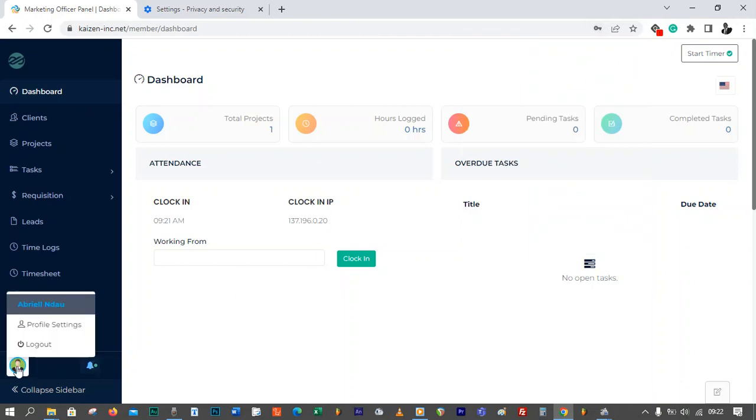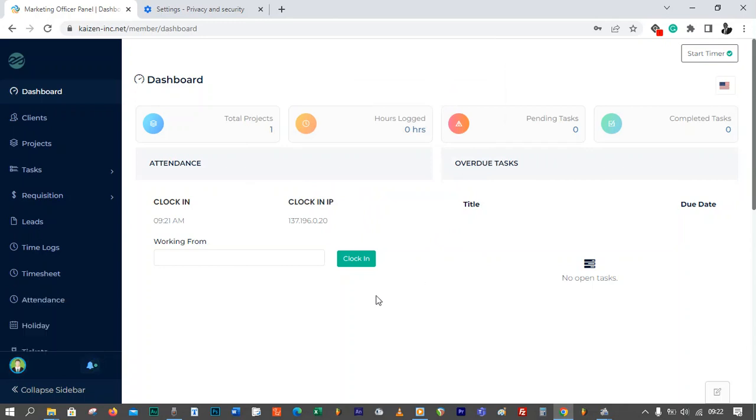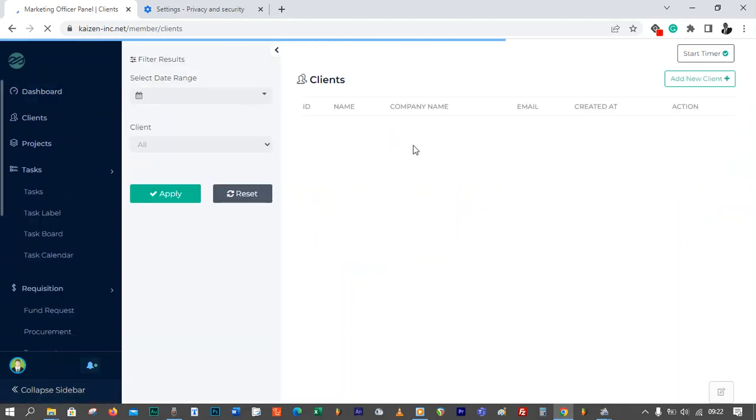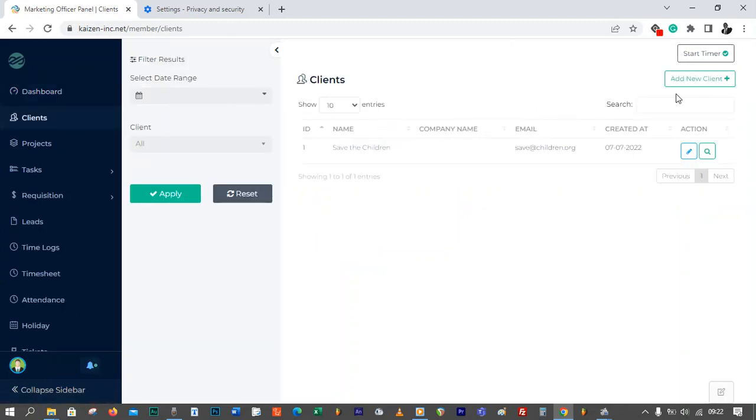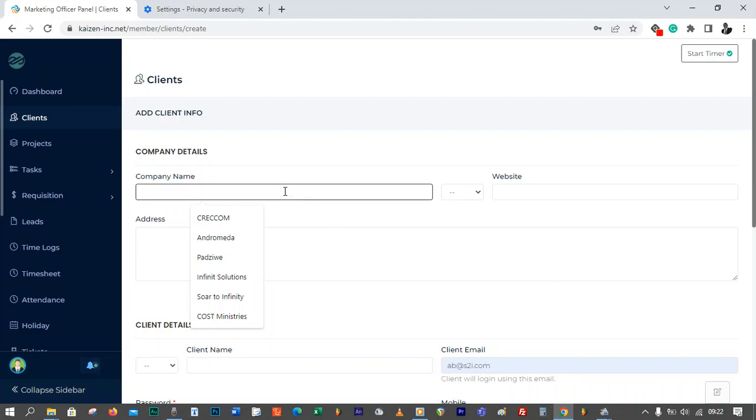So if you go here, it will show you all these permissions, right? So now let's go to clients, because clients, we said they can add, they can view, they can update, but they cannot delete. So if I go as a marketing officer, I go here, I want to add a client. Obviously it's allowing me to do it because I have the permission to do that, and I'm just going to say Andromeda as our client.